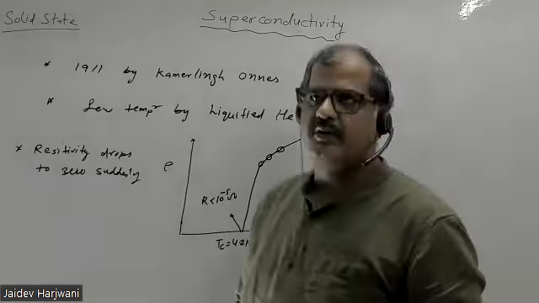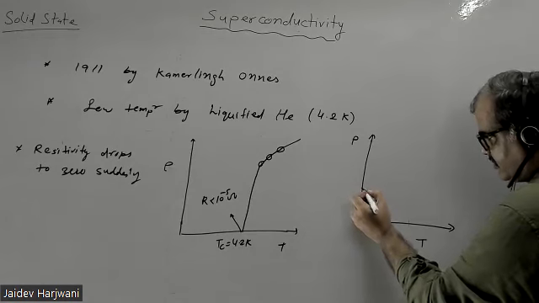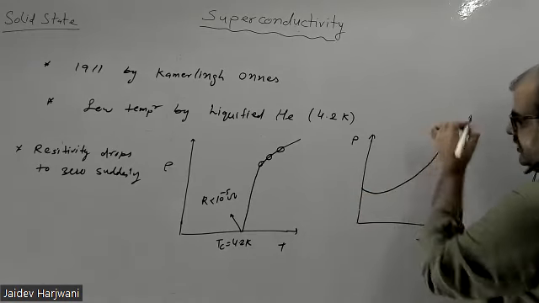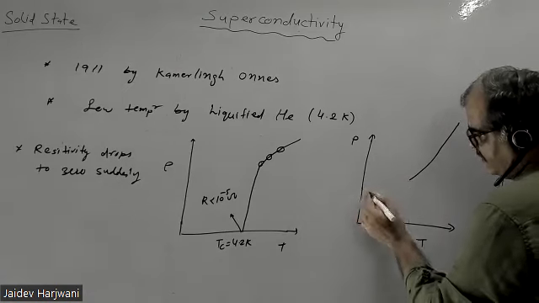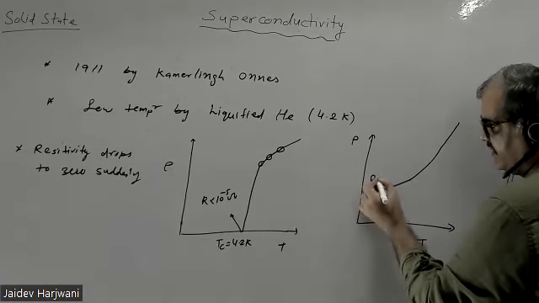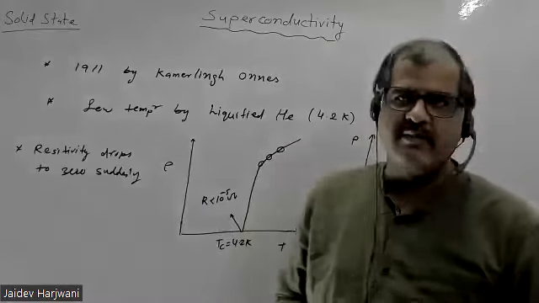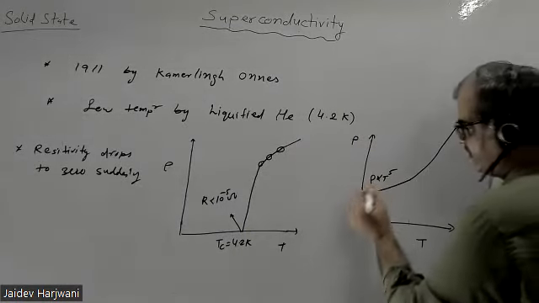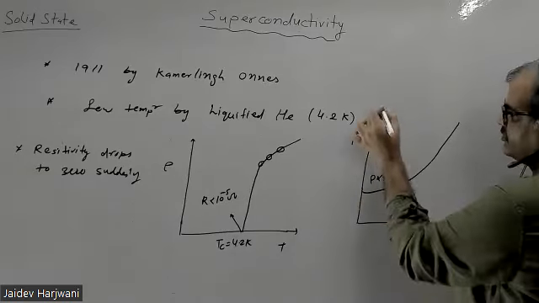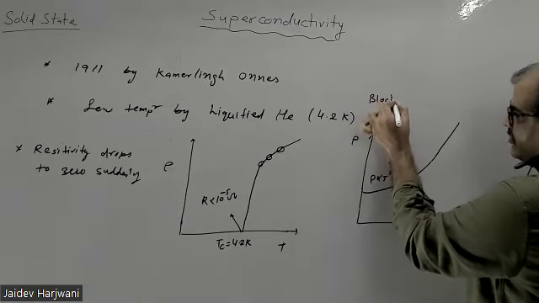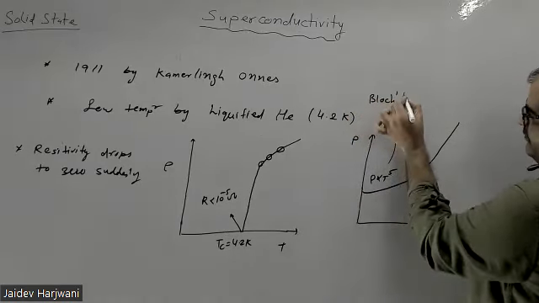If we see the variation of resistivity versus temperature for a normal conductor, it shows this kind of behavior. At low temperature the resistivity varies as T^5. Some materials show variation as T cubed or T squared, but in general normal metals show variation of resistivity as T^5. This is also called Bloch's law. At high temperature, resistivity increases linearly with temperature.